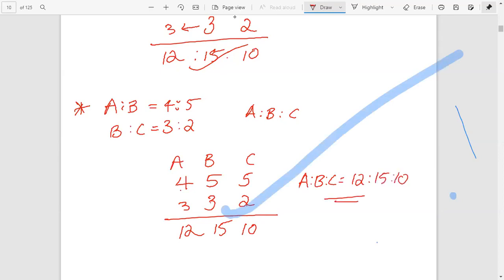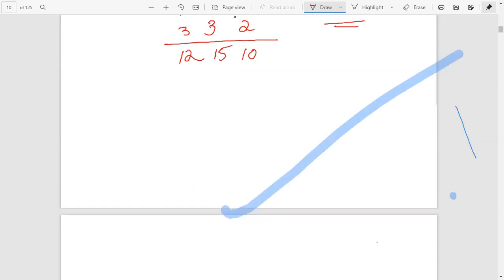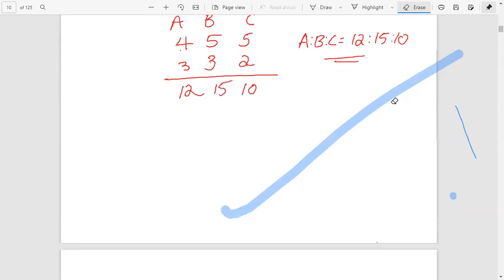Okay, clear? Yes, sir, it's clear. This one is the simplest method. Sorry, this is a line. Is that clear? Is that method clear? Yes, sir. Yes, sir. It's clear. Okay.